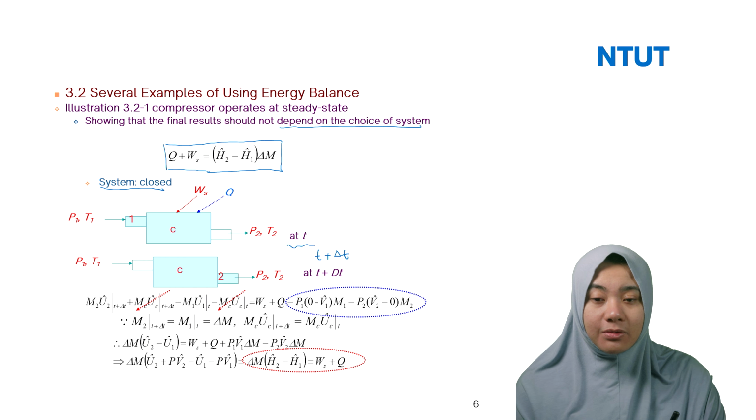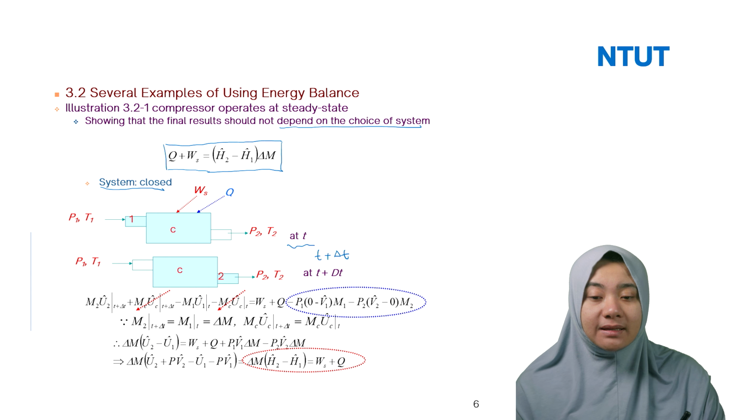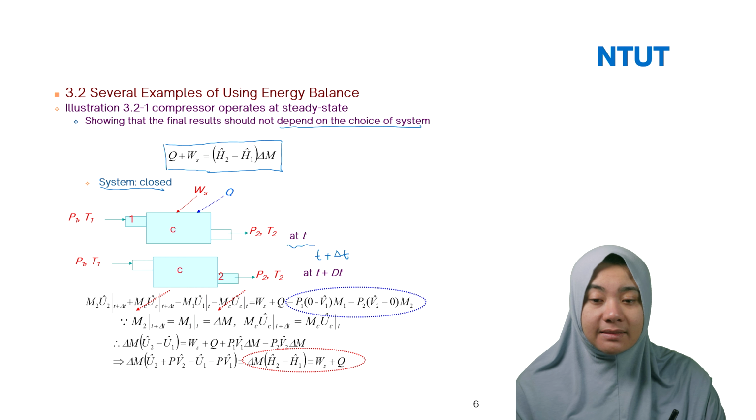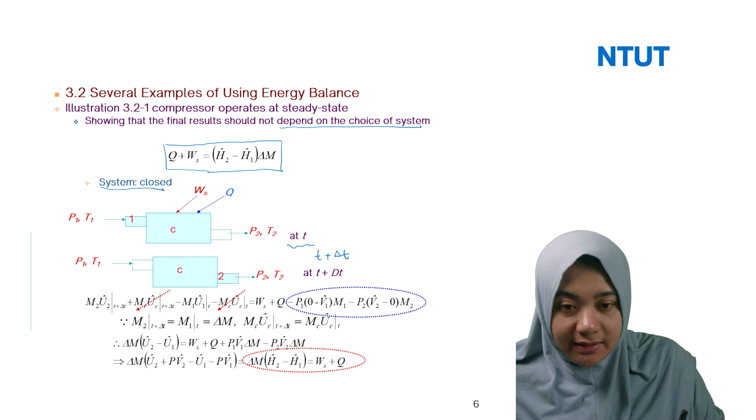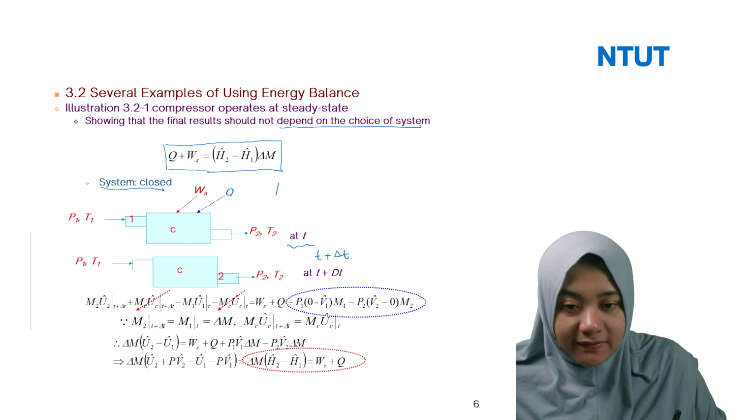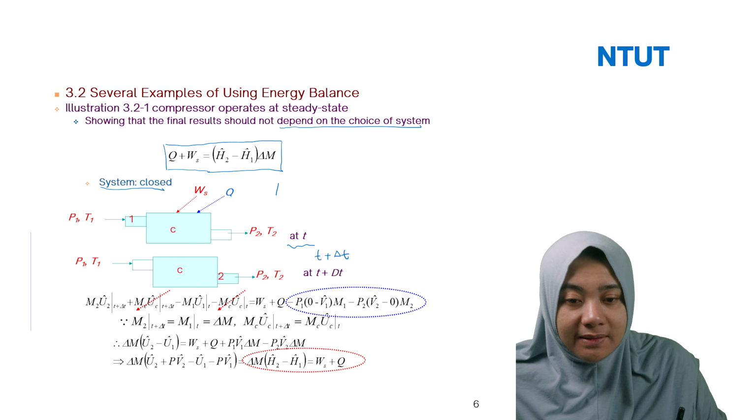Then how do we try to expand this equation? Remember that in this case, we have M2 U2 at T plus delta T plus MC UC at T plus delta T. Because the compressor itself at T and at T plus delta T is constant, the blue part has no change.